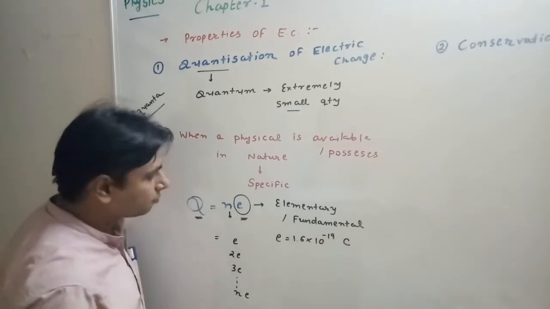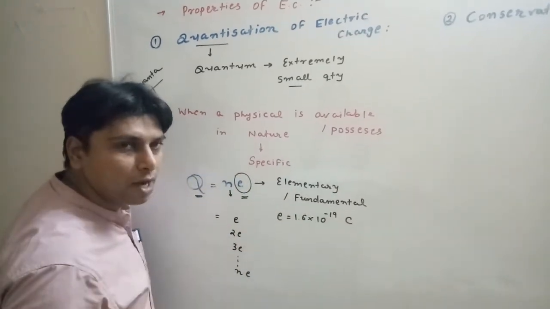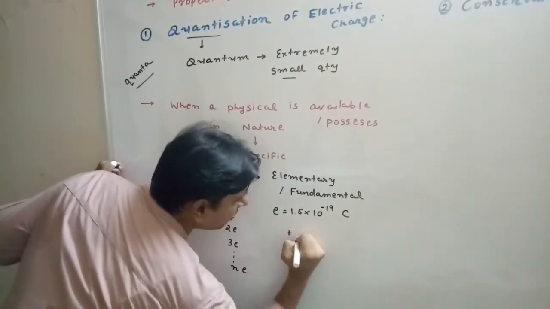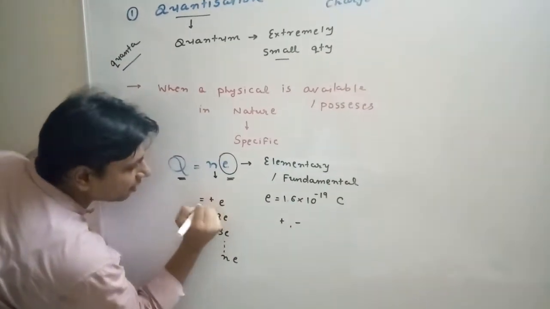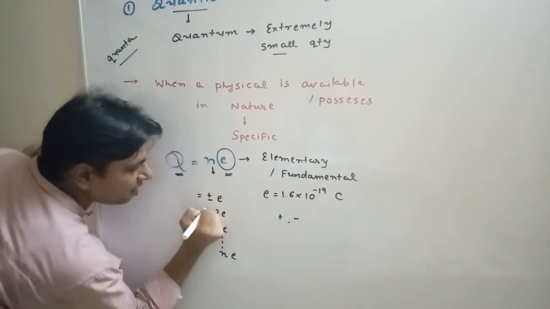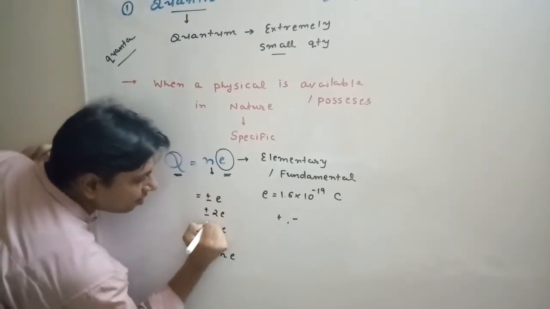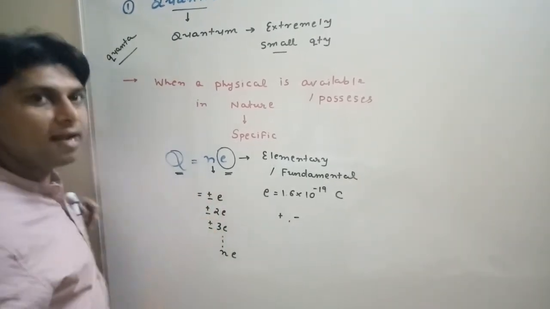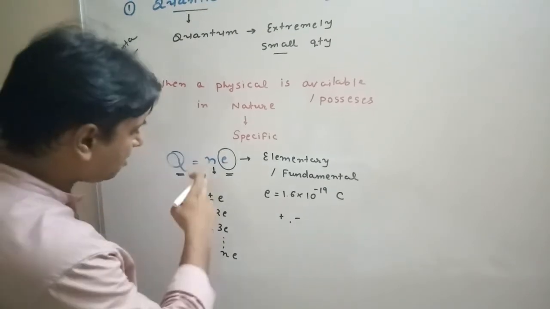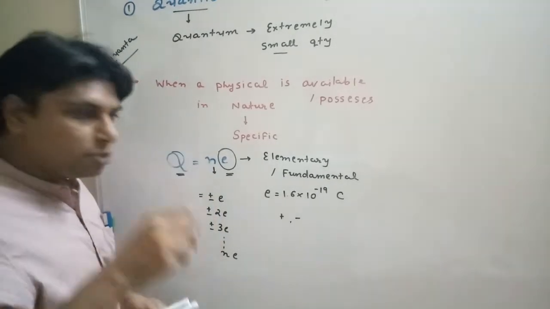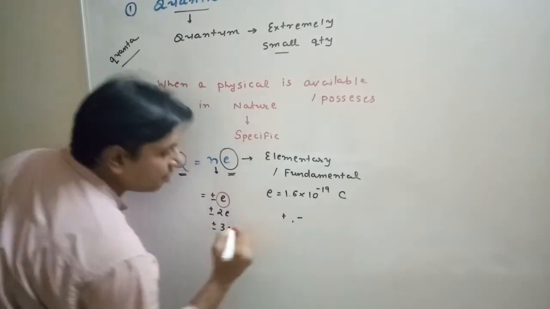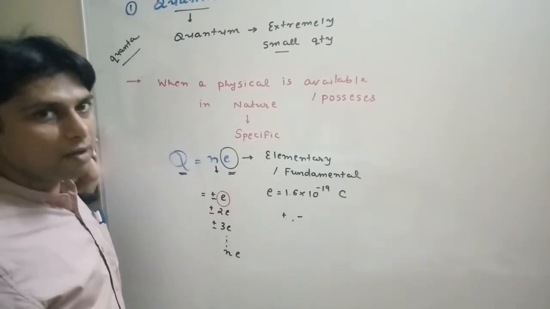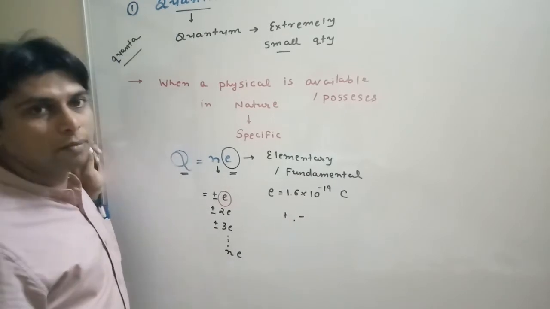But again, charge has two types of polarities. It can either be positive or negative. So the possible values of electric charge can be plus or minus e, plus or minus 2e, plus or minus 3e and so on. These are the possible values. As you can see, the lowest value in the list is e, which is 1.6 into 10 to the power minus 19 coulomb.